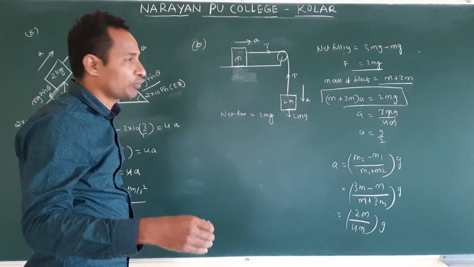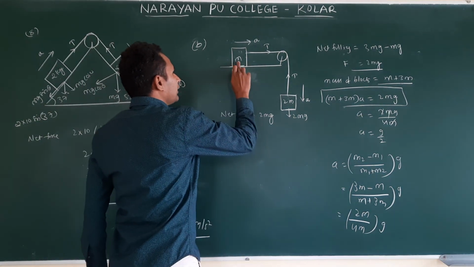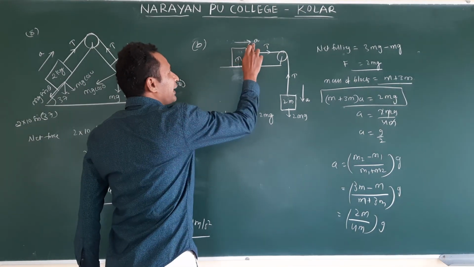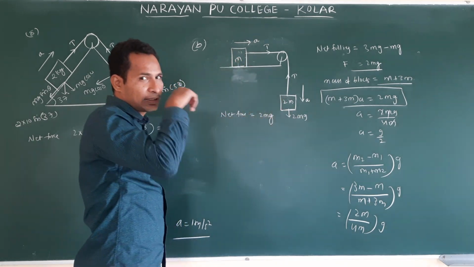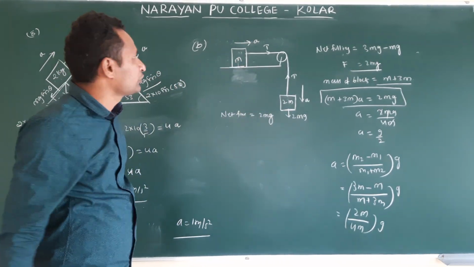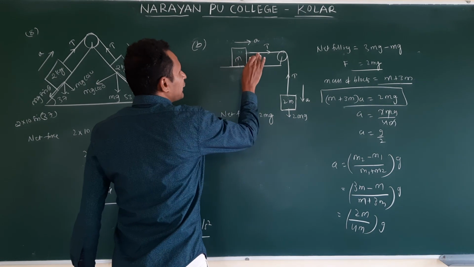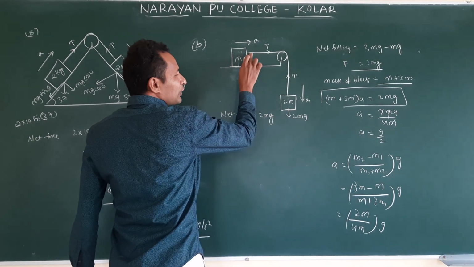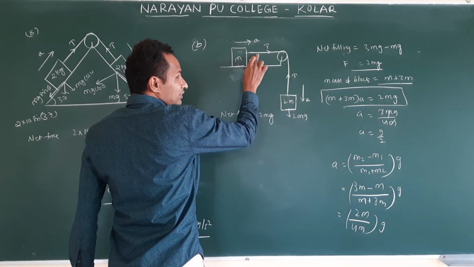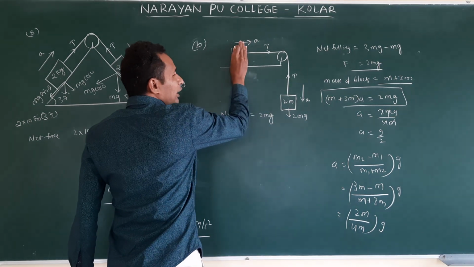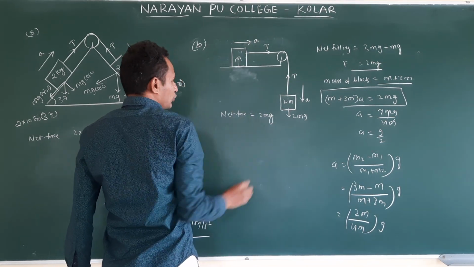Understand? If the component of mg is in the direction of a or against a, then we will consider it. If you take the component of mg along here, the angle between them is 90, mg cos 90 is 0. That's why this mg will not play any role in the net force.